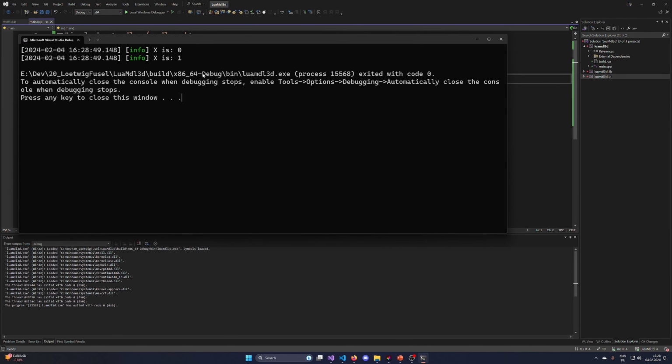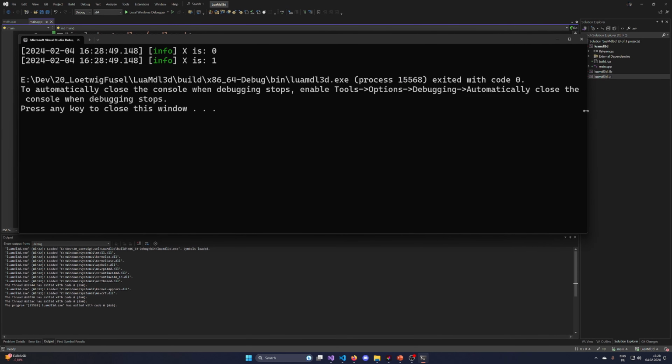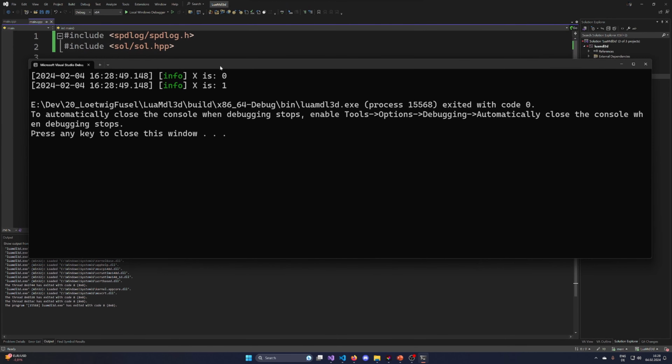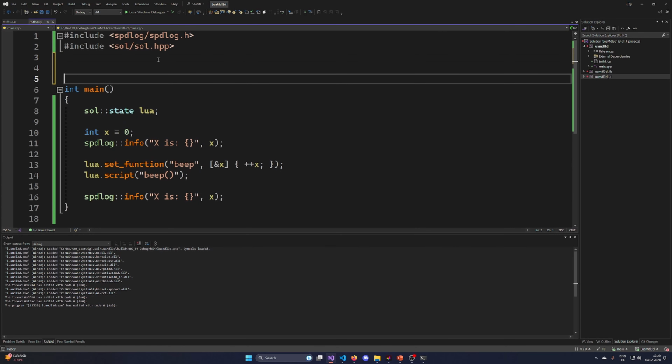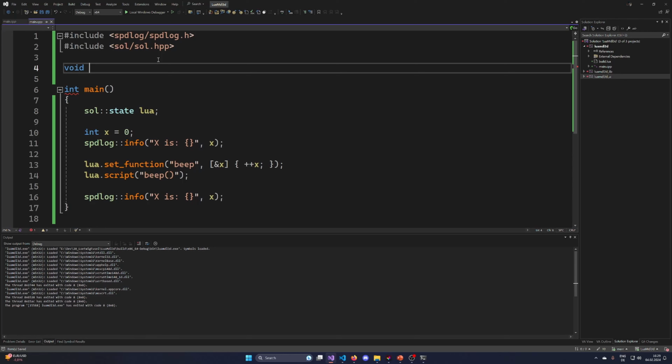X is 0, x is 1, so hey, we have successfully executed Lua code. That's how it is. Very simple. Lua is now working with C++. We can do it even better. Like, let's write a void log. Let's write a void log const char